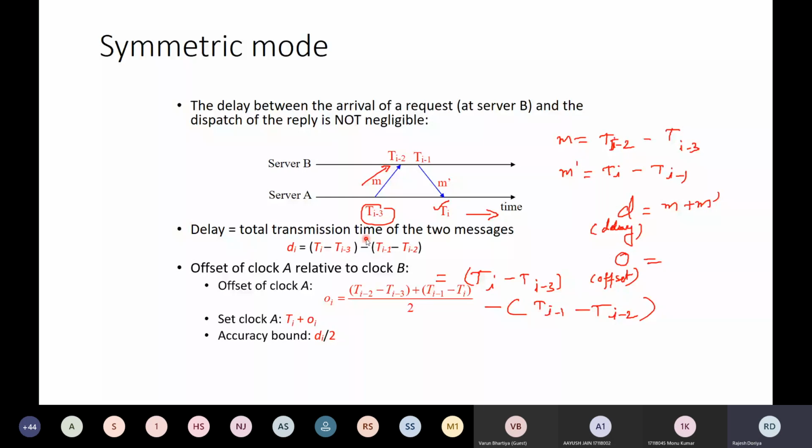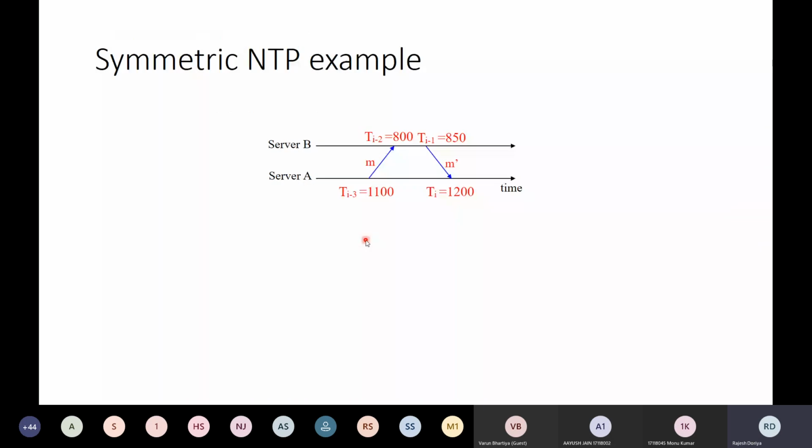So let's say we have got two servers, server A and server B, and these are the time readings. And now what you have to do, you have to find out the offset and the delay. First delay you need to find out, thereafter you need to find out the offset, and then you have to set the clock A with respect to that offset. Just do it quickly, huh?